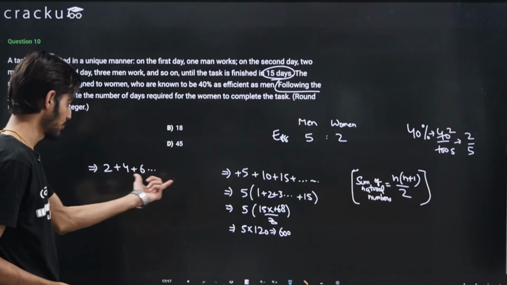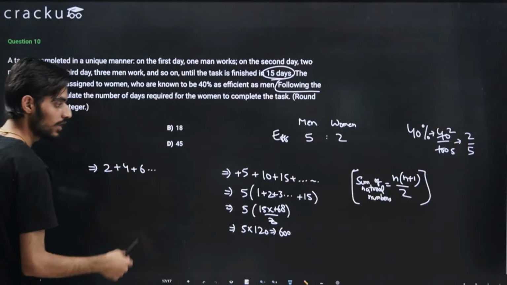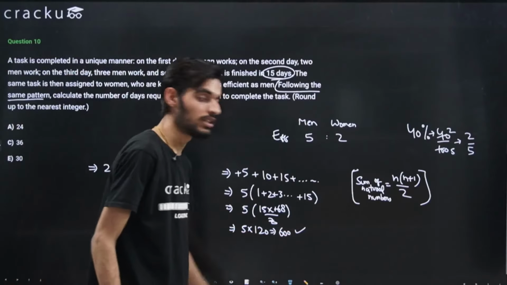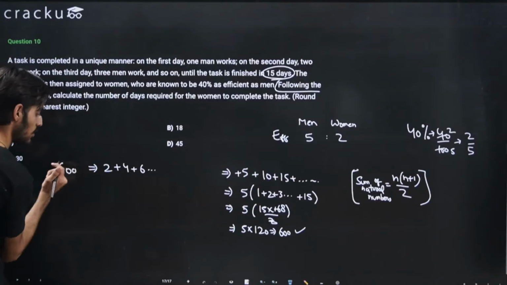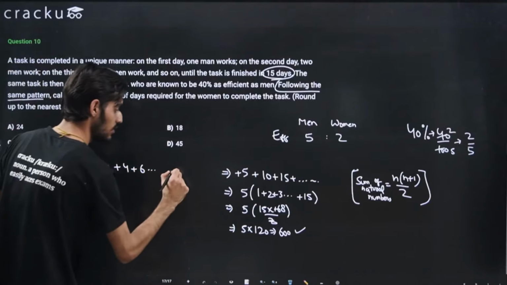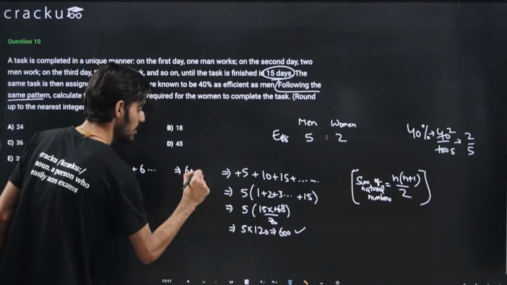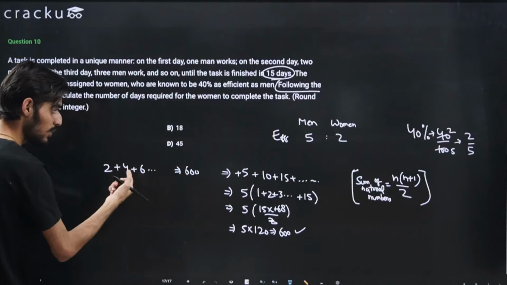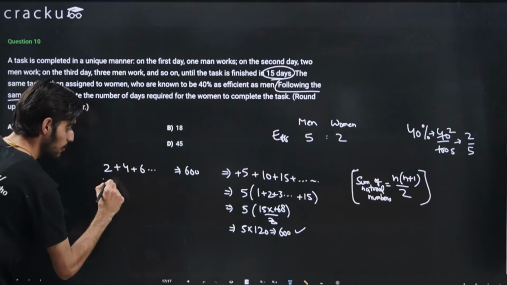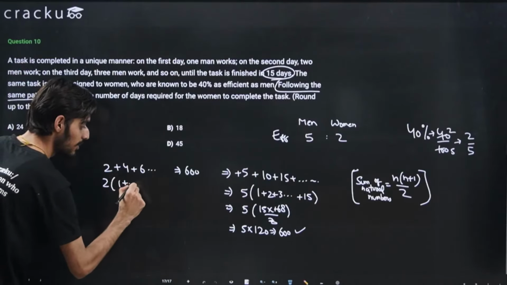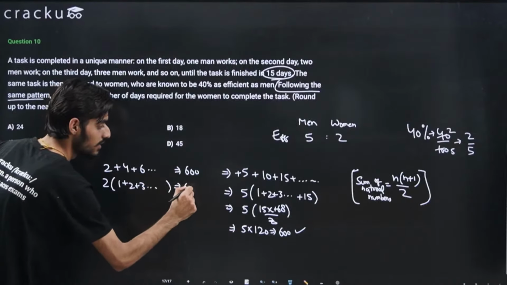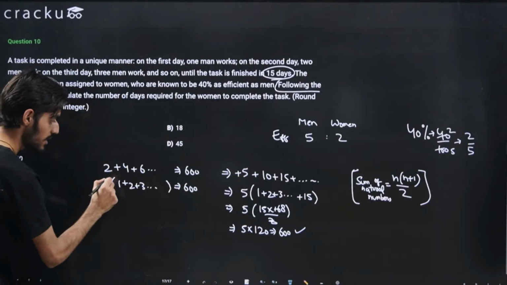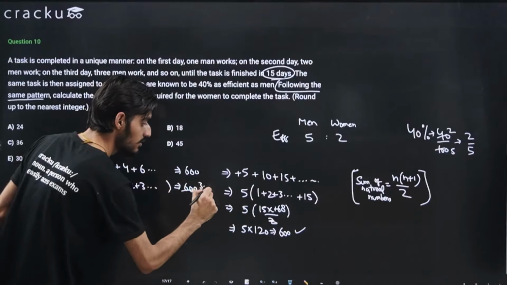So this will be the work done, and we know the total work that has to be done is equal to 600, right? So this value has to be equal to 600. What we can do is take 2 common here. This will come out to be 1 plus 2 plus 3 and so on, equal to 600. Just cancel this out, so this will be 300.